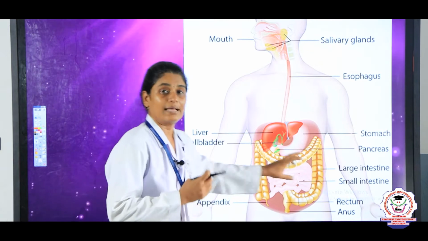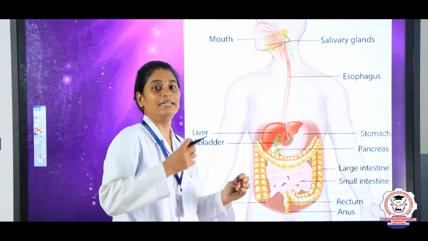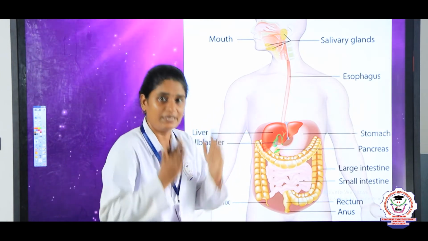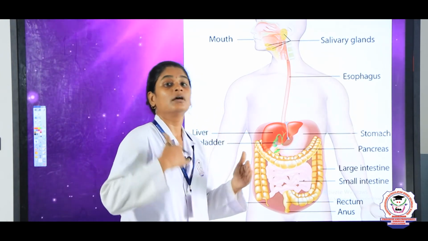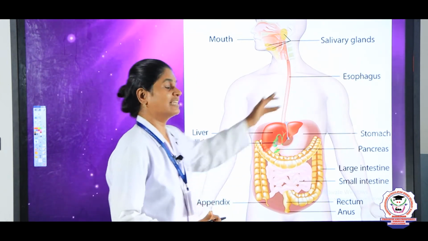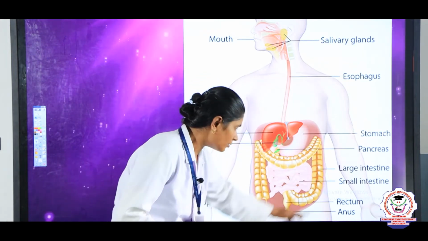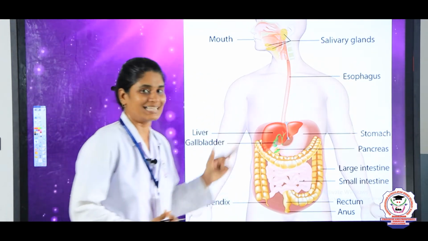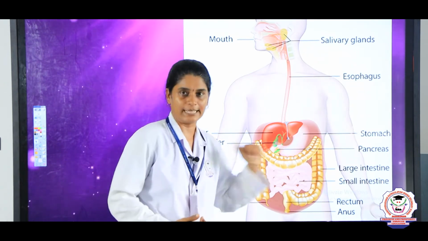That is known as absorption. After that the absorbed food is incorporated into the living cells, the cells in our body, and it helps in proper growth and development. That is known as assimilation. And the undigested food is removed from our body, that is known as egestion. So, these are the 5 steps in the process of digestion.